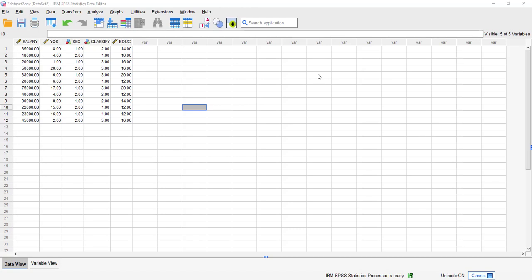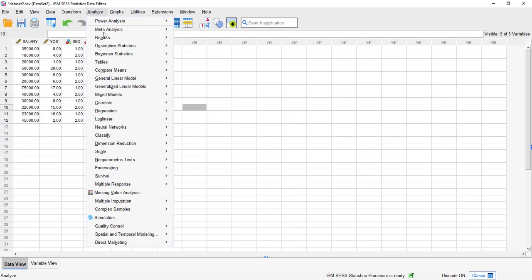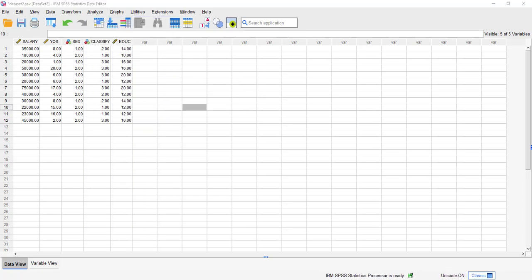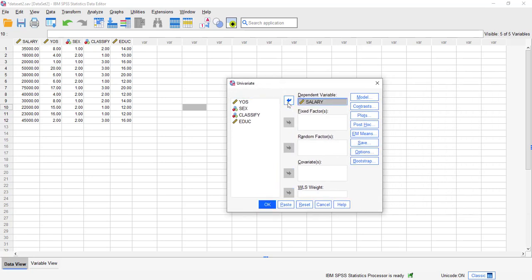7.3, we're going to use practice data set 2 to determine if salaries are influenced by sex or job classification. This is a factorial ANOVA. Analyze, general linear model, univariate. We're looking for salary as our dependent variable, and sex and job classification as our fixed factors.